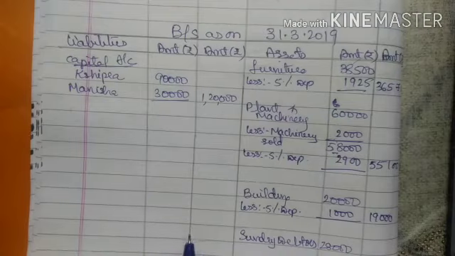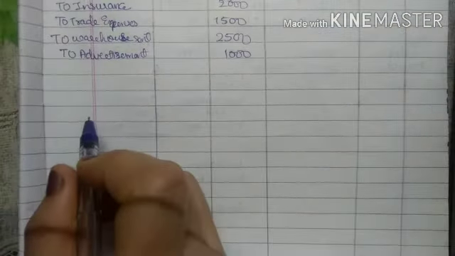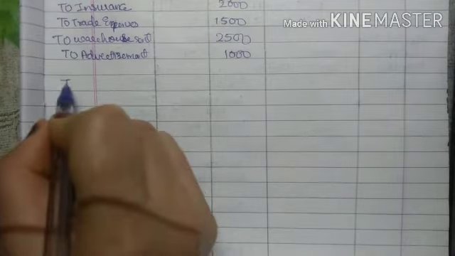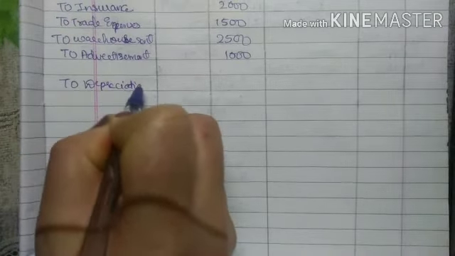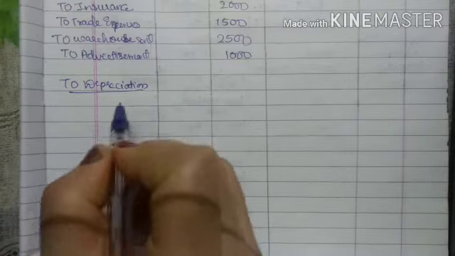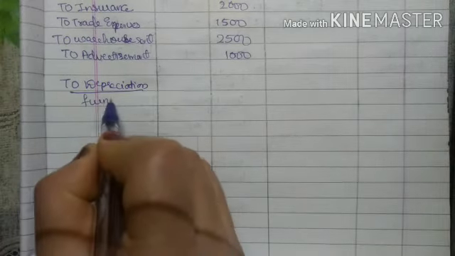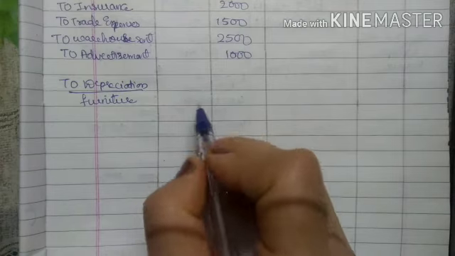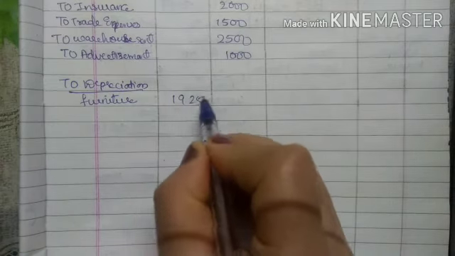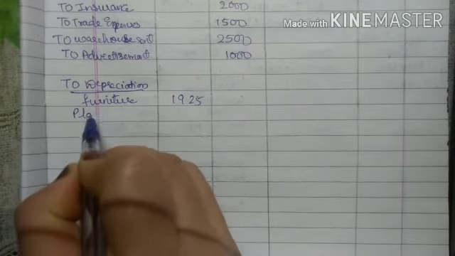Now the second effect will be given in the P&L account. P&L account debit side, we will write a common heading, depreciation. Whenever there is more than one item for depreciation, we give a common heading, and then we will write furniture. On furniture, as we have calculated, it was 1925. Next is plant and machinery.